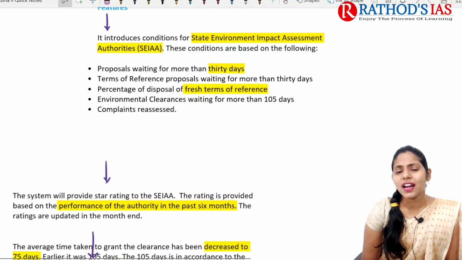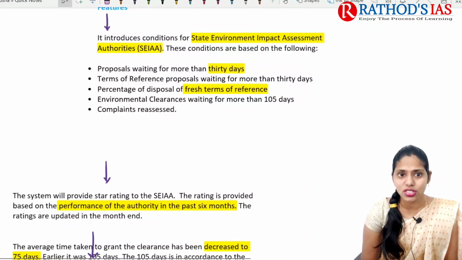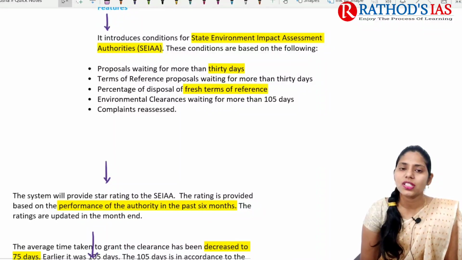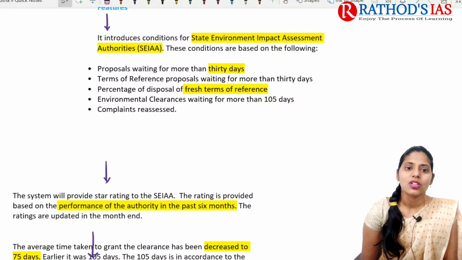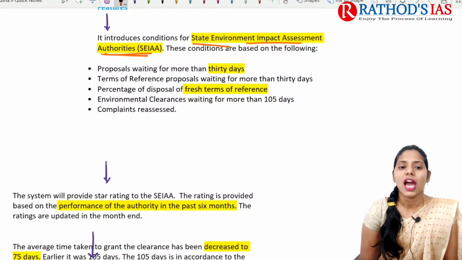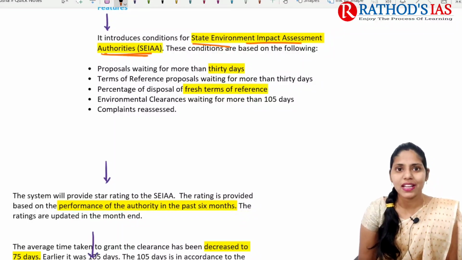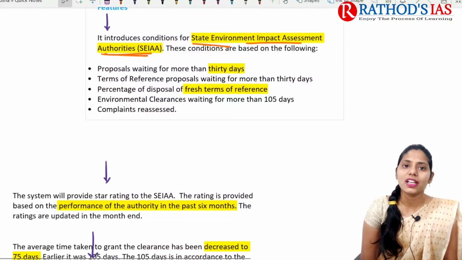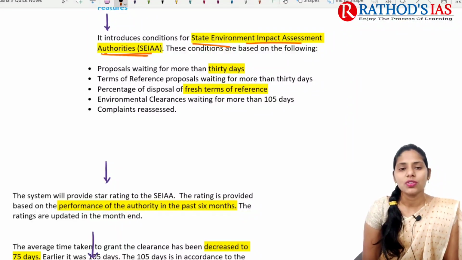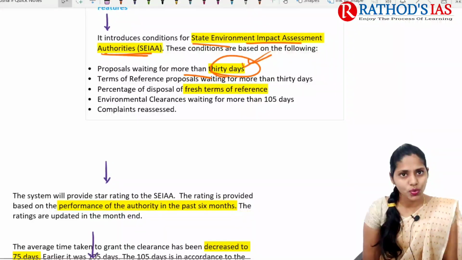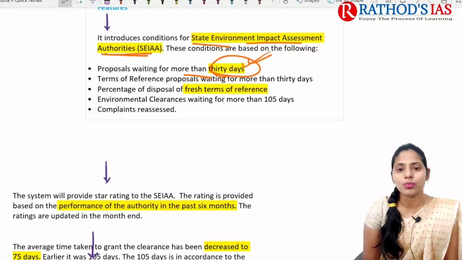So what are the important features of the star rating system? It mainly introduces conditions for the state environment impact assessment authorities. So what are those conditions? The first one is that they will go for proposals which have been waiting for more than 30 days. They need to give environment clearances for the proposals which are waiting for more than 30 days.